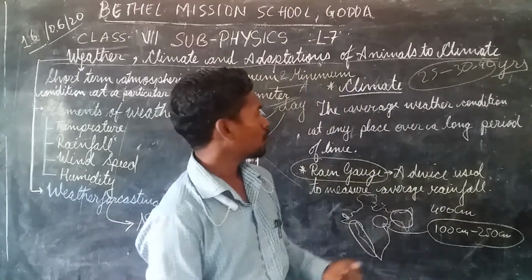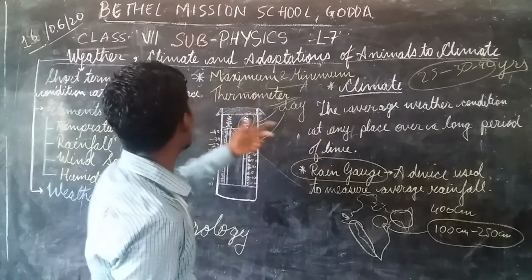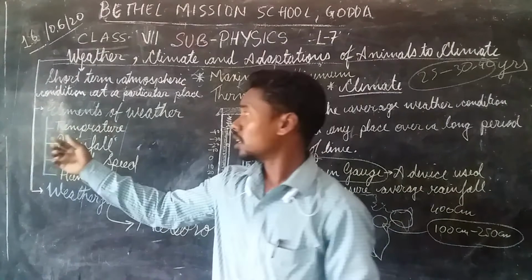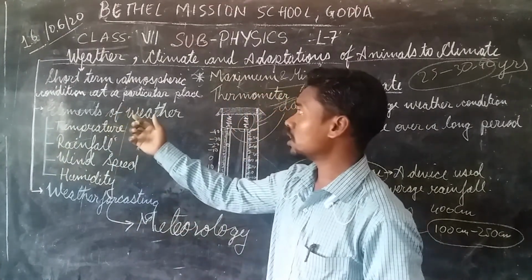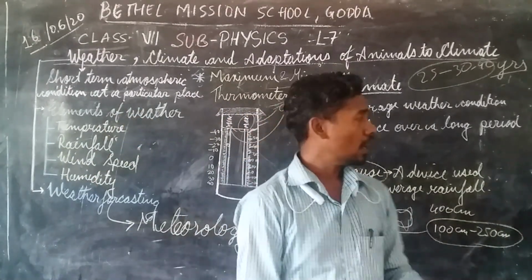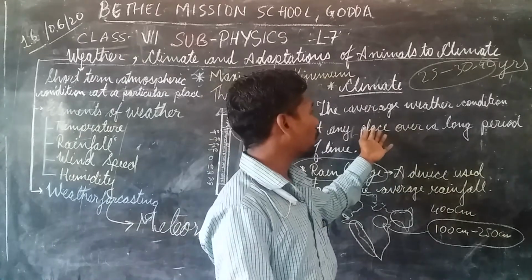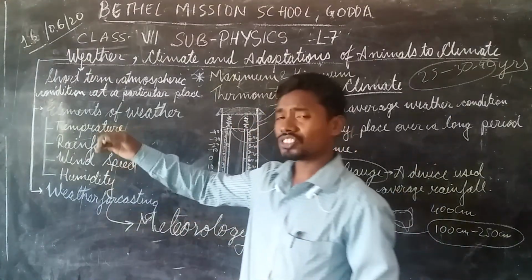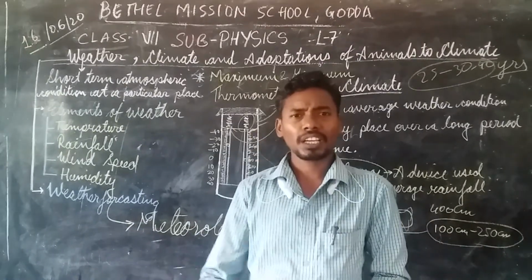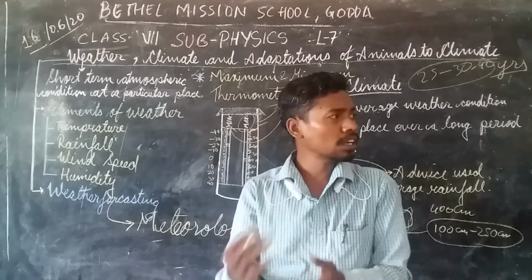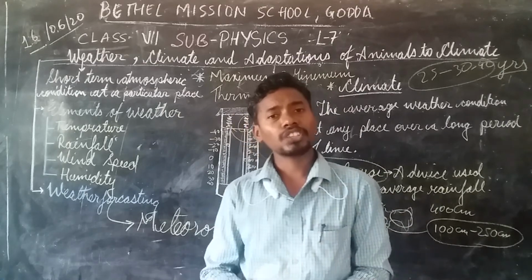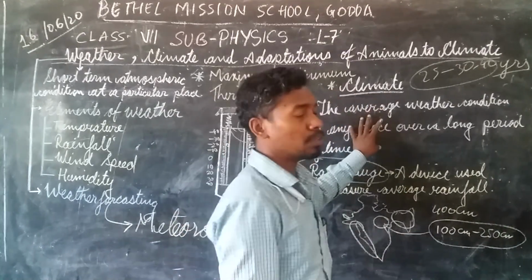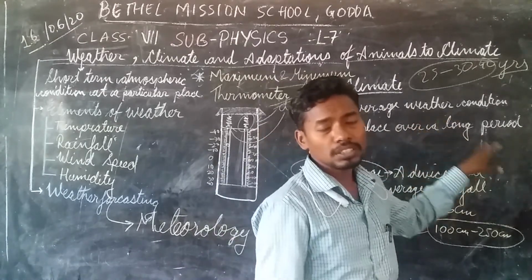There is a difference between climate and weather. Weather is the condition over a short period of time, and climate is the average of the weather conditions over a long period of time. Weather changes every next day, or even maybe two times in a day. But this does not happen with climate. It does not change so easily.